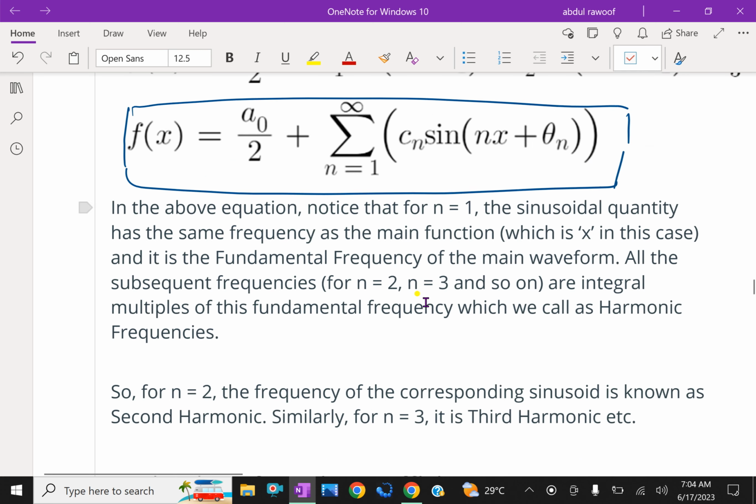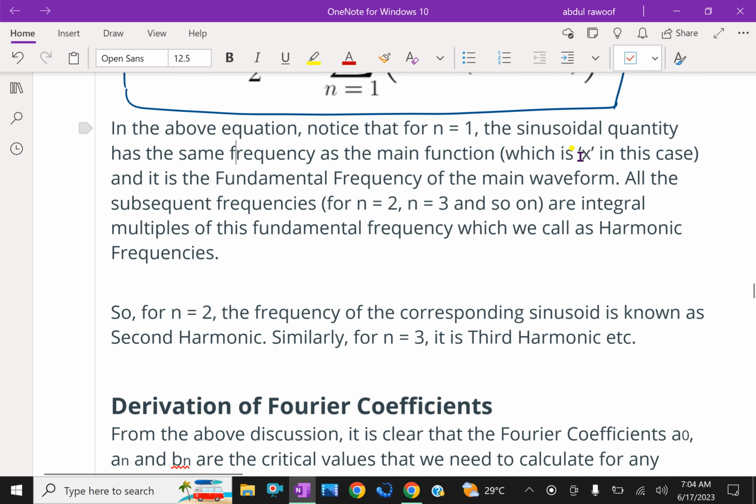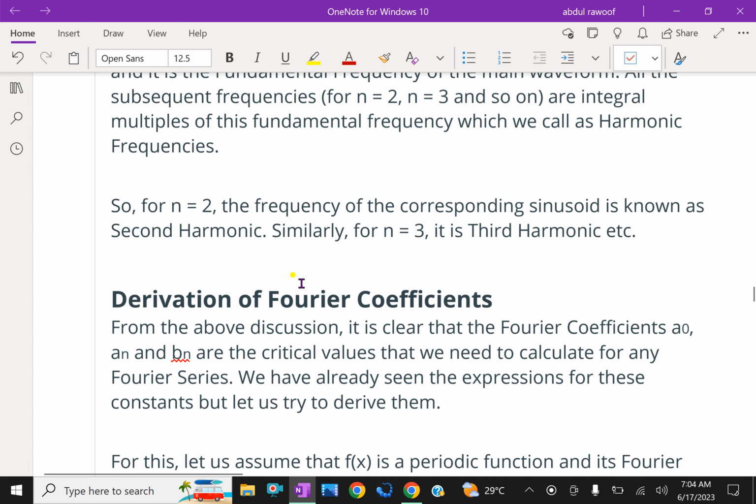In the above equation, notice that for n equal to 1, the sinusoidal quantity has the same frequency as the main function, which is x in this case, and it is the fundamental frequency of the main waveform. All the subsequent frequencies, like n equal to 2, n equal to 3 and so on, are integral multiples of this fundamental frequency, which we call harmonic frequencies.